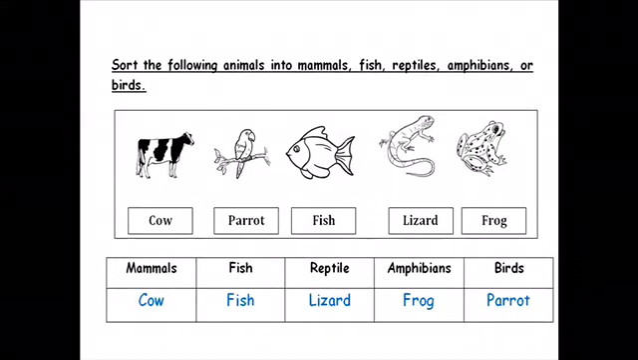Cow is a mammal. Fish. Of course, it's a fish. Reptile. Lizard is a reptile. Frog is an amphibian animal. Parrot is a bird.